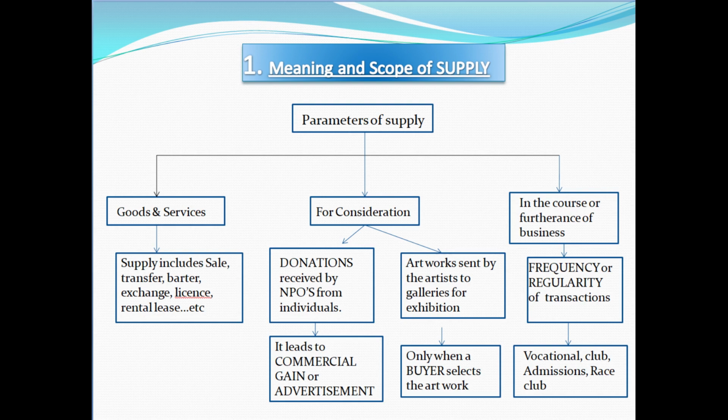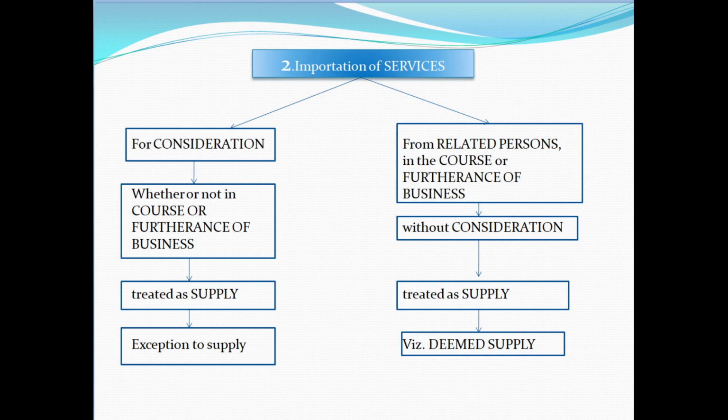The next one is that only those transactions that are in the course or furtherance of business qualify as a supply under GST. It means any activity or transaction done infrequently or regularly. It also includes sale of goods or services as a vocation, and services provided by clubs and associations to their members, admission of persons to any premises for consideration, and race clubs are also related to the business. Importation of services is divided into two parts.